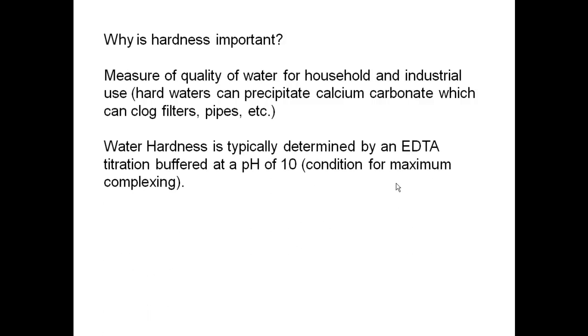Water hardness is typically determined by an EDTA titration buffered at a pH of 10. Why at a buffer of 10? Because that's the condition for maximum complexing of the calcium and magnesium.